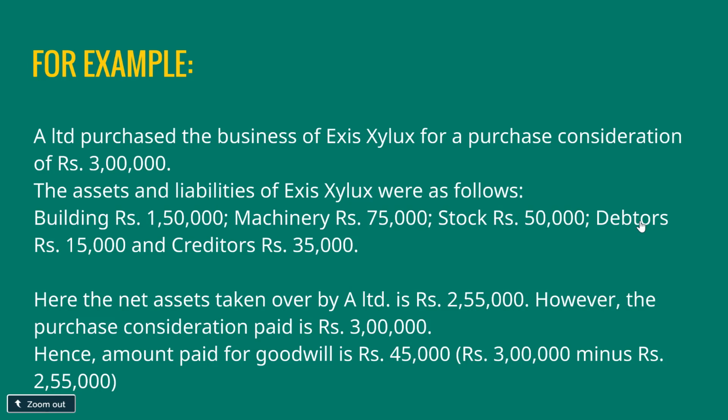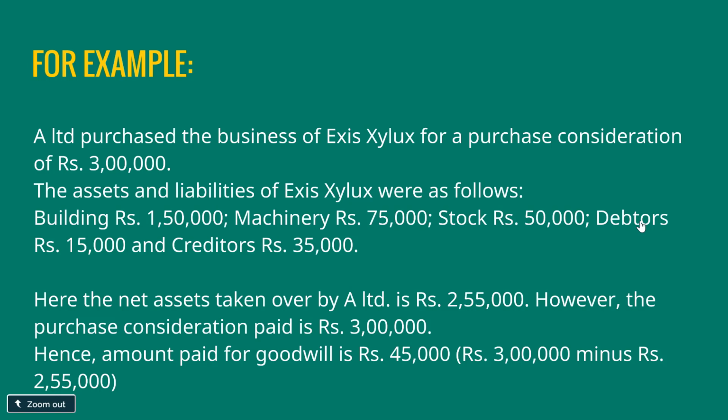The value of net assets taken over by A Limited in this case is rupees 2,55,000. We arrive at this amount by adding the value of the assets in total minus the value of the liability taken over. In other words, 1,50,000 rupees plus 75,000 rupees plus 50,000 rupees plus 15,000 rupees minus the liability taken over, rupees 35,000. And therefore we arrive at the net assets taken over by A Limited as rupees 2,55,000. Now the purchase consideration paid by A Limited to Exits Xilex is rupees 3 lakh.